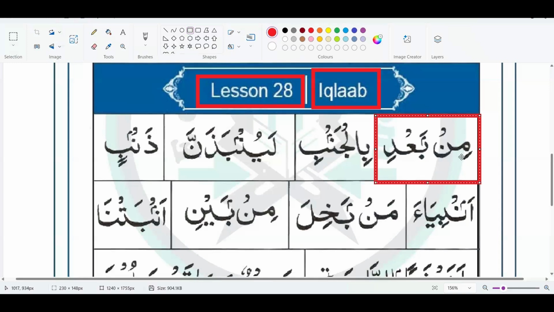So it will be meem. Okay, we convert this noon into meem. Now suppose there we have a meem with sukoon. So that's why we will read here meem and then the next will be the same. Ba with fatha and connect with ain. Ba and then dal with kasra. Mim ba di. Do you understand?